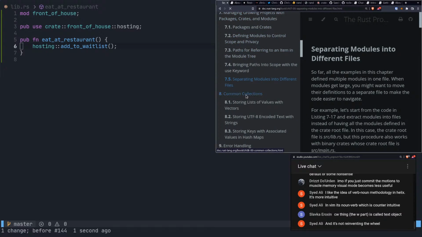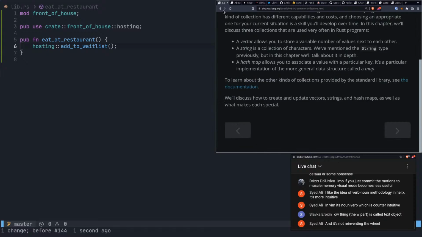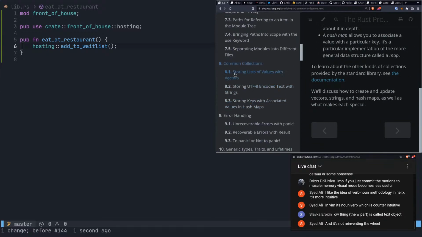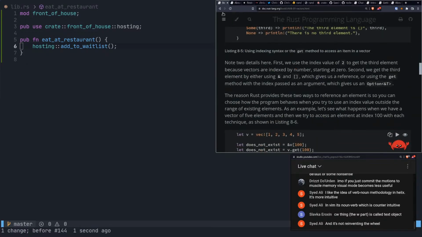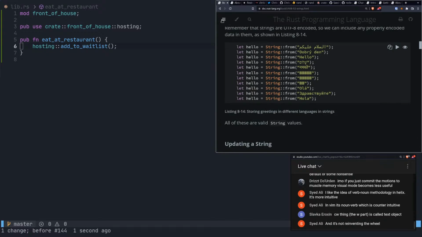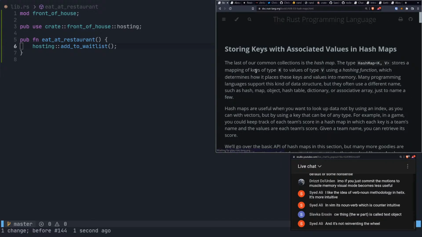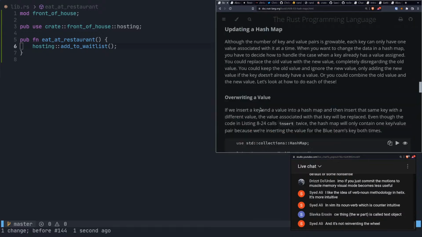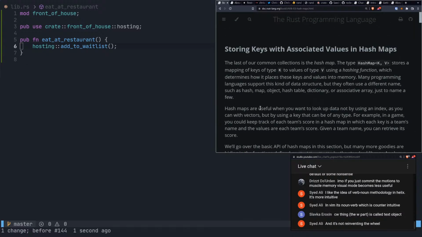So next, I guess we're going to be taking a look at collections. I'm almost certainly not going to do that right now. Yeah, it's big enough to where I'm not going to do that right this second. I'll do this tomorrow. Looks like we're going to do hash maps and all that kind of good stuff. It should be pretty simple. It's just going to go over basic data structures, I guess.